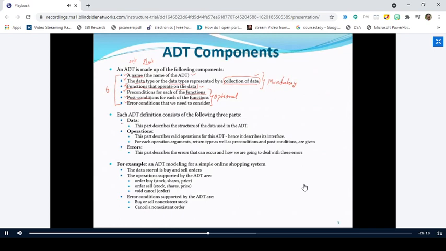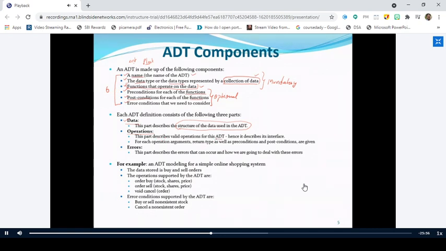So each ADT definition consists of data. We know what data is. It specifies the structure of data that is used in the ADT. What type of data you are using, what range of values you are using in the ADT, that is specified by this data part. Similarly, operations: this part describes the valid operations on this ADT.